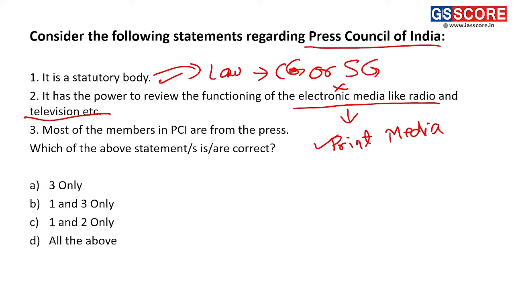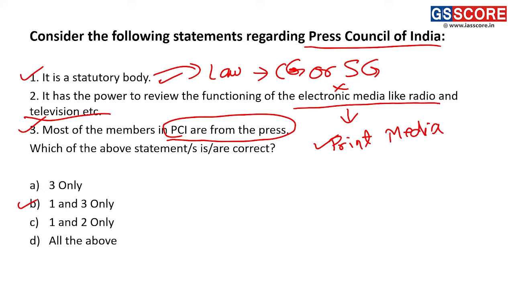Most members of Press Council of India are from the press. Obviously, because it is a specialized body, it should have specialized personnel in it. So first statement is correct, third statement is correct, second statement is not correct. Hence option B, that is 1 and 3 only, is the correct option.